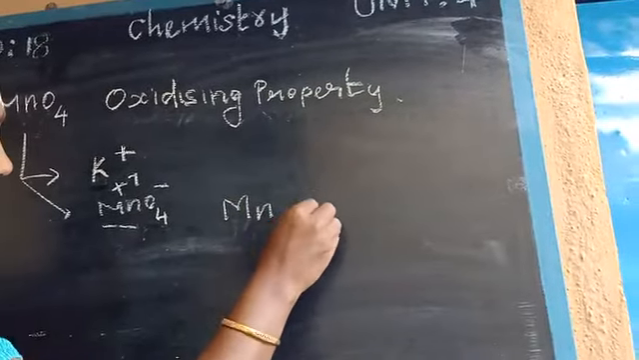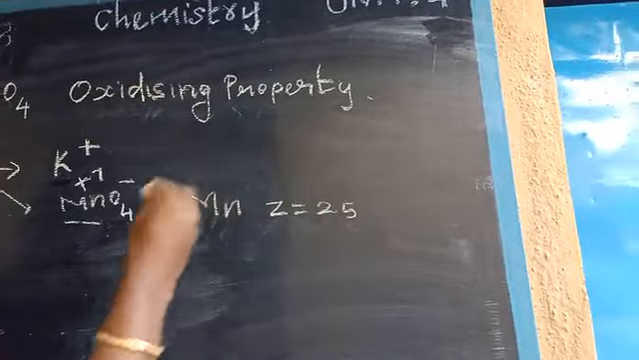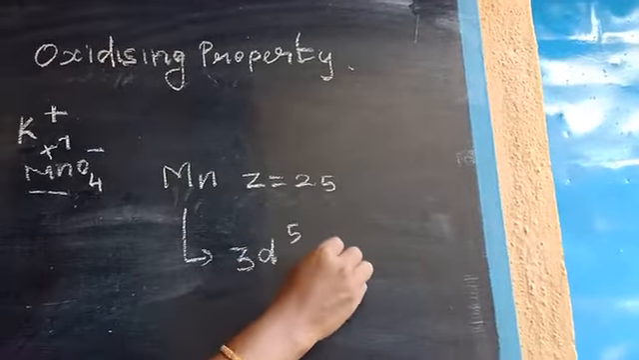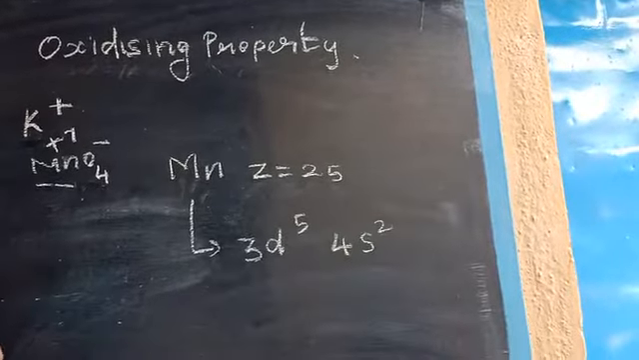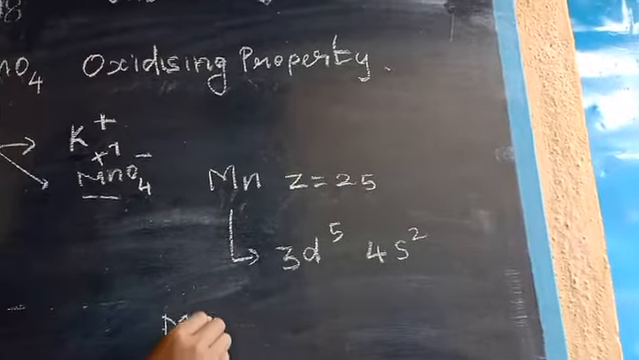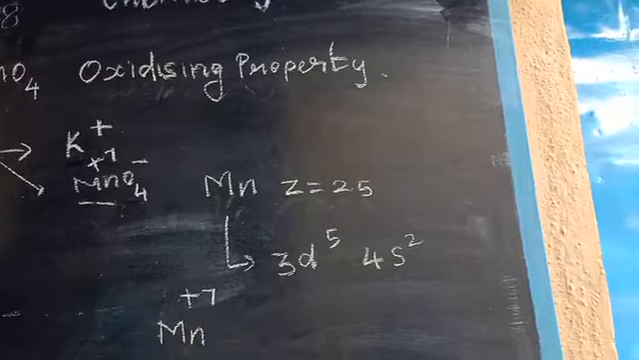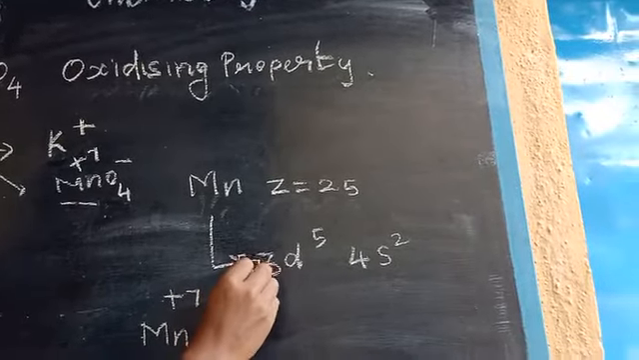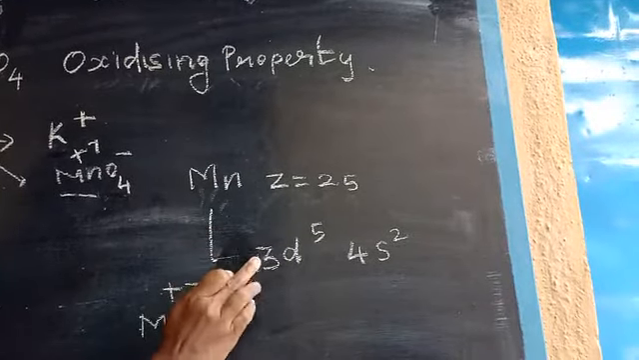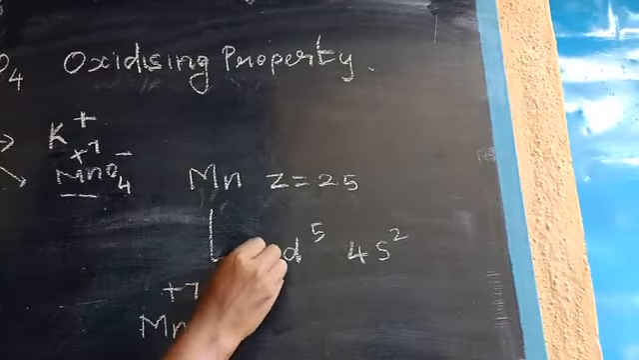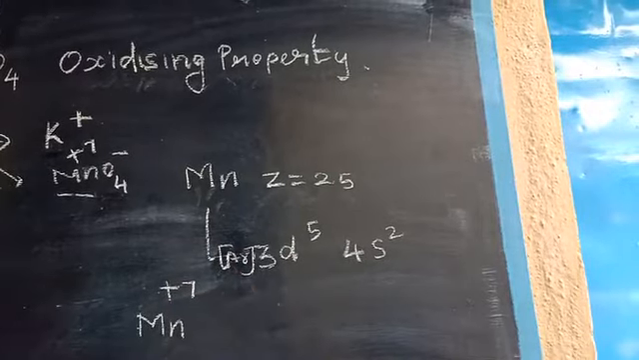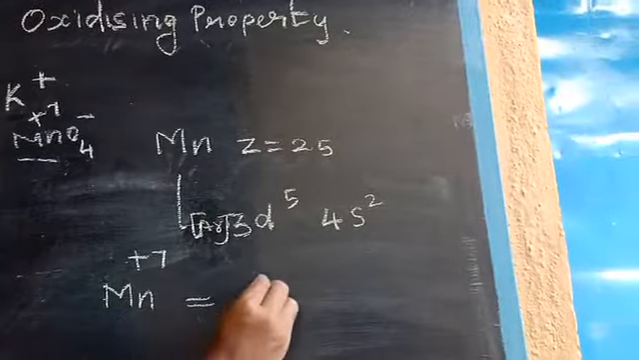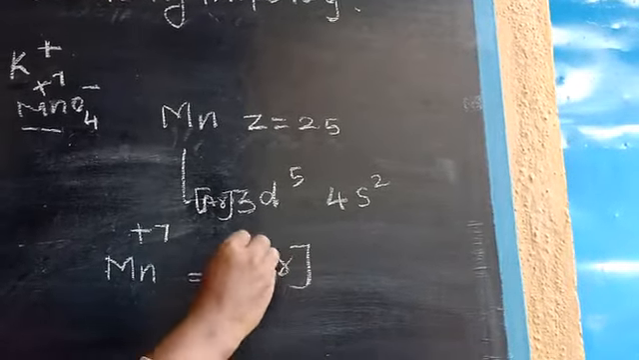Atomic number Z is equal to 25. Write the electronic configuration. Before that, write the noble gas, that is argon. Argon 3d5 4s2. Okay, in Mn+7 write the electronic configuration, argon, the noble gas.